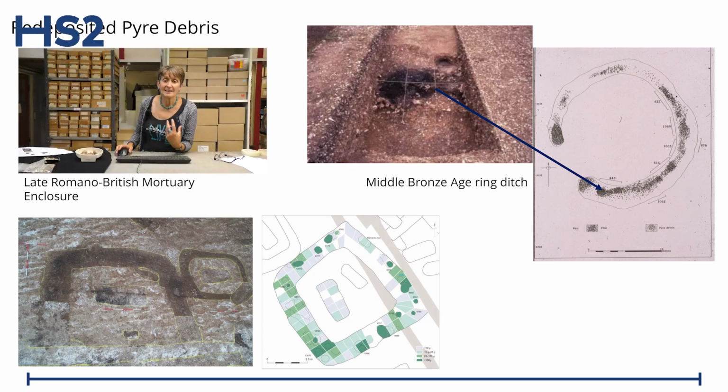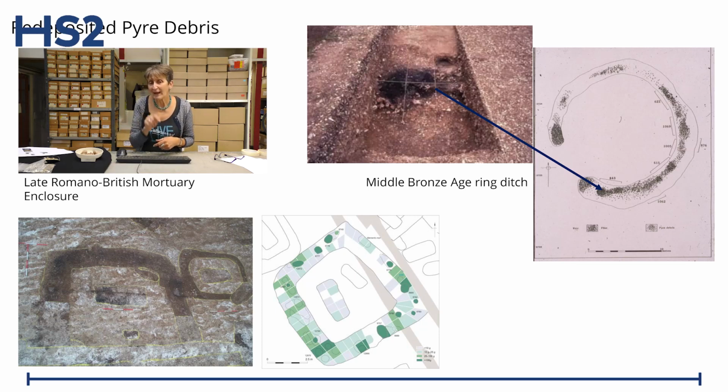If you bear in mind I said they didn't bury all the bone or the pyre goods, then quite a lot of that material could remain with the other pyre debris, and its deposition is part of the mortuary rite. It really is quite a common occurrence. We find it in a number of different locations. For instance, it's most commonly found in the backfills of graves. So when they've made the burial, they then add some of the pyre debris as well.